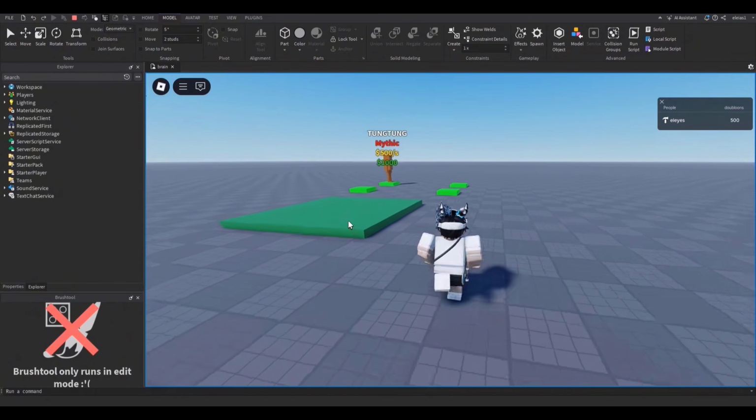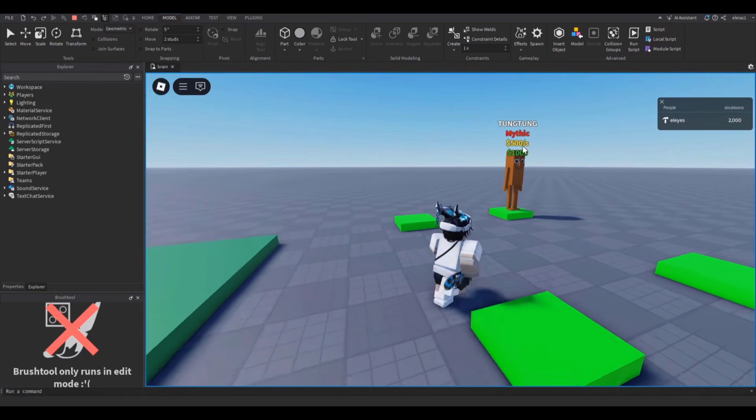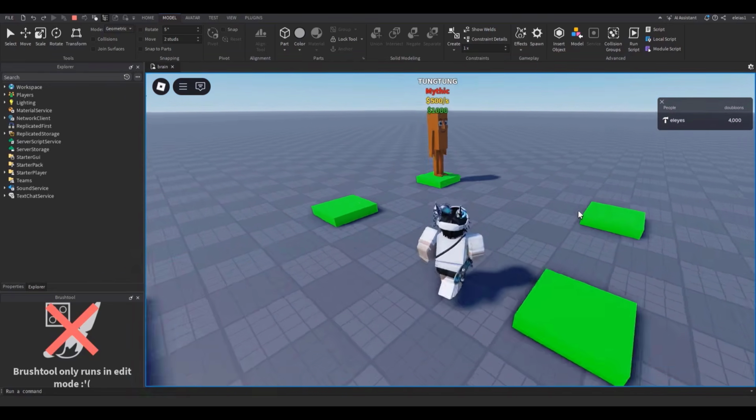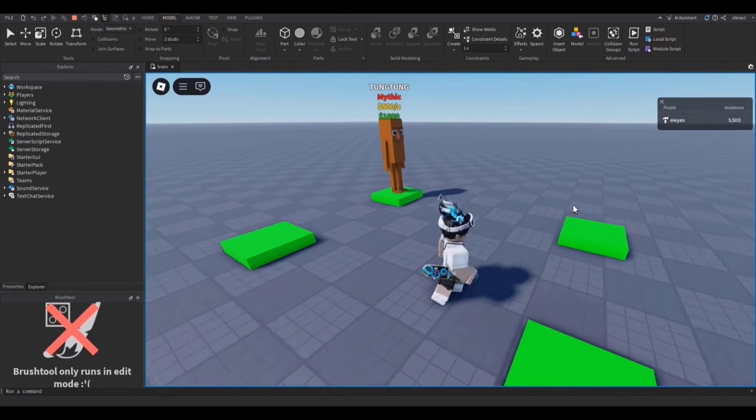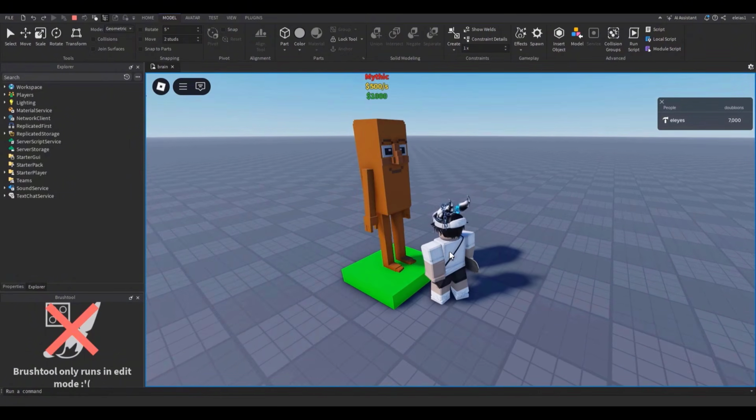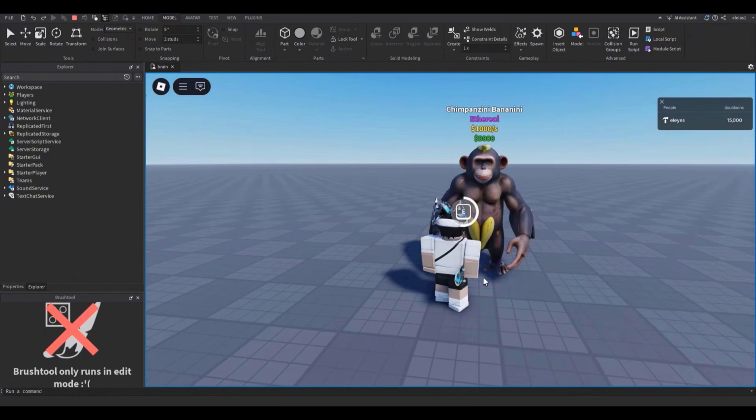There you go. It took my money. It goes towards center, and there it goes on over there, and it's giving me $500 per second. Also, I realized it's been a while since I played Steal a Brainrot. The way to get your money is there'll be like a thing here and you touch it and you get your money. But I forgot. I just made it so it's automatic. I'm gonna buy it. There you go.